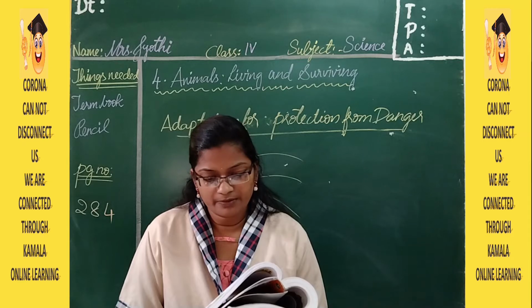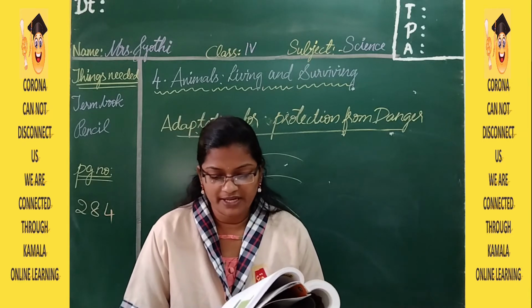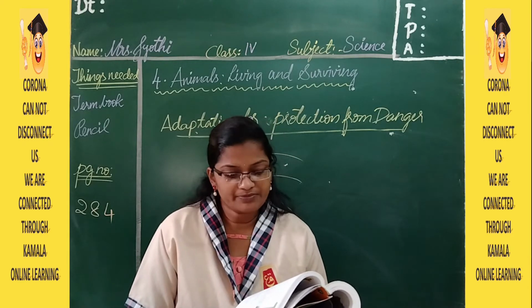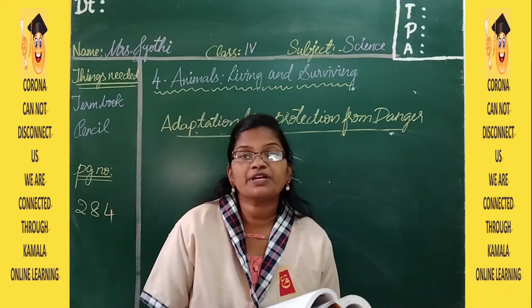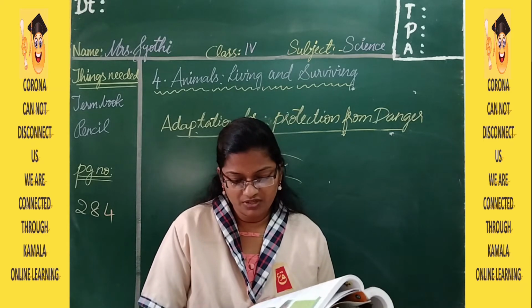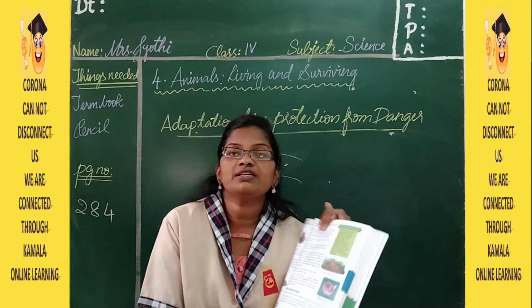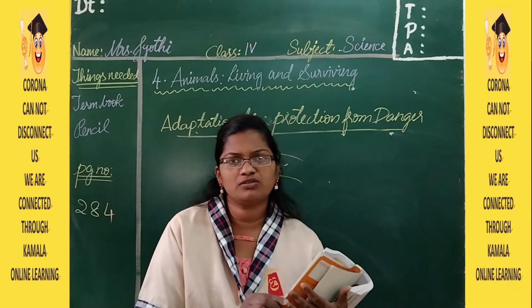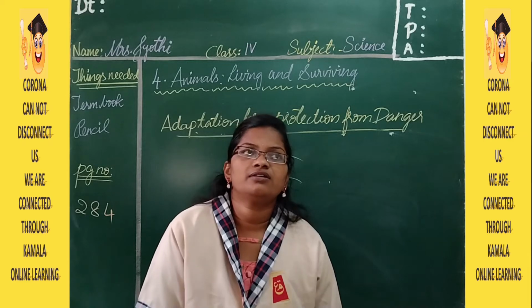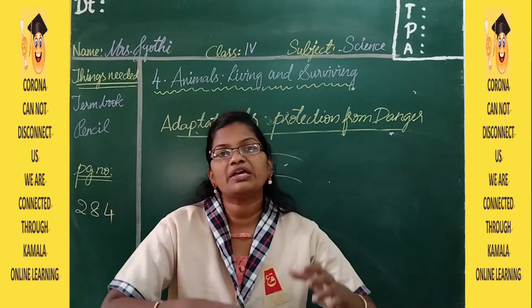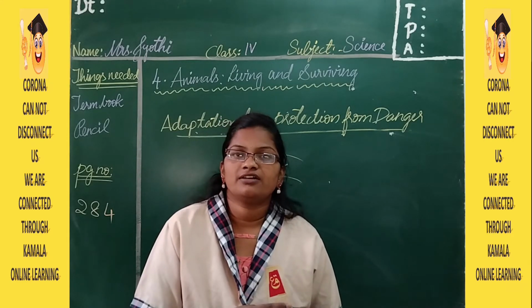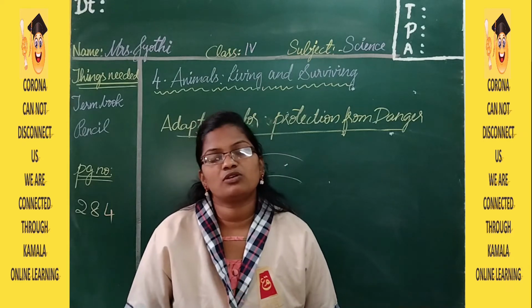Porcupines have sharp spines on their body to keep the predators away. So here you can see this is a puffer fish, and porcupine is a small animal which looks like a rat, a little bigger in size than a rat, and even some kind of pigs also.